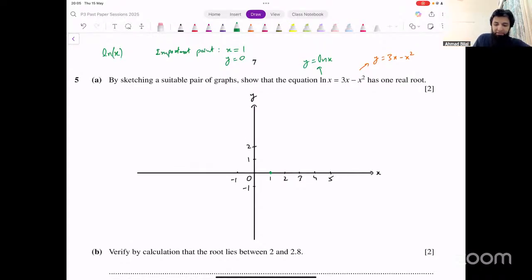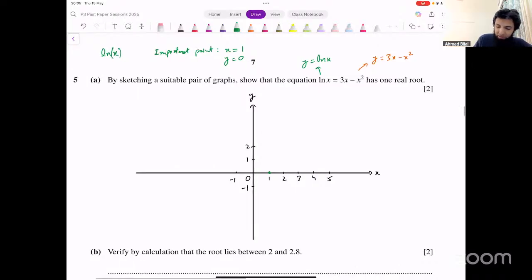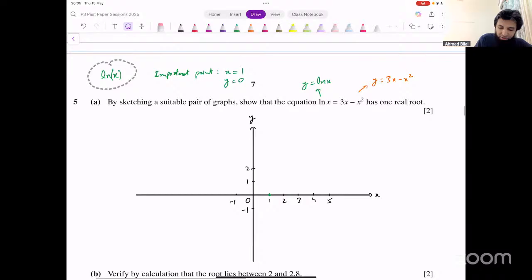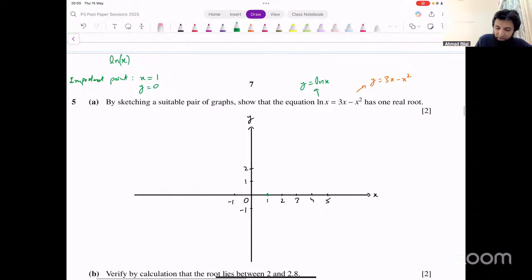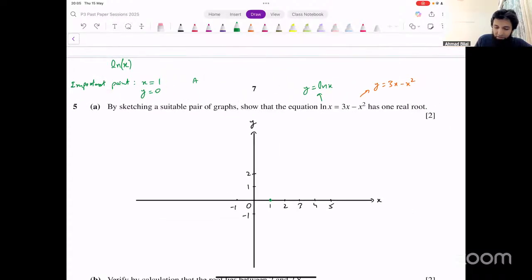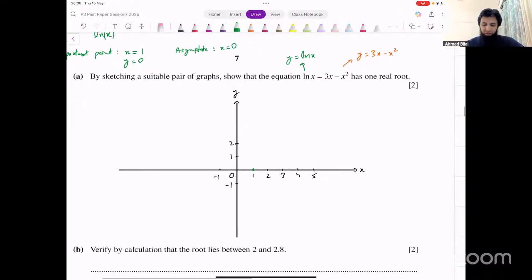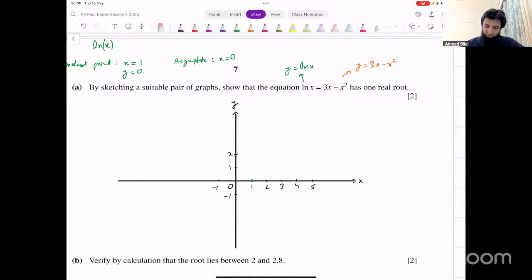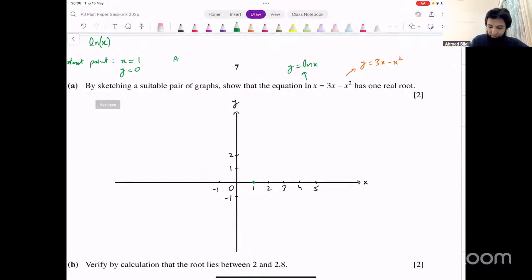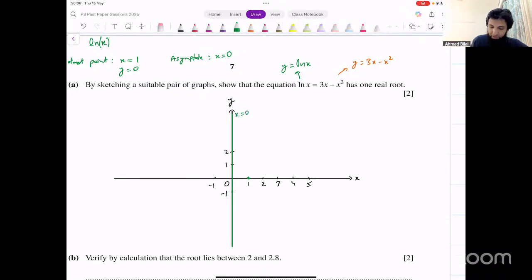And then what about the asymptote? Where is the asymptote of this graph going to be? The asymptote of the log function is when the inner part is equal to 0. Now, in this case, the inner part of log is just x. So the asymptote is going to be when x is equal to 0. So x equals 0, that's a vertical line. This line is the asymptote of the log graph. The graph cannot cross this line. This x equals 0 line is the asymptote of this graph.